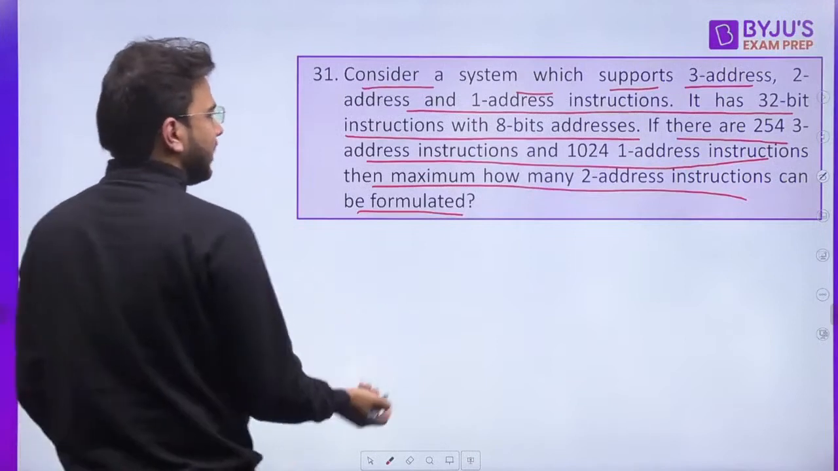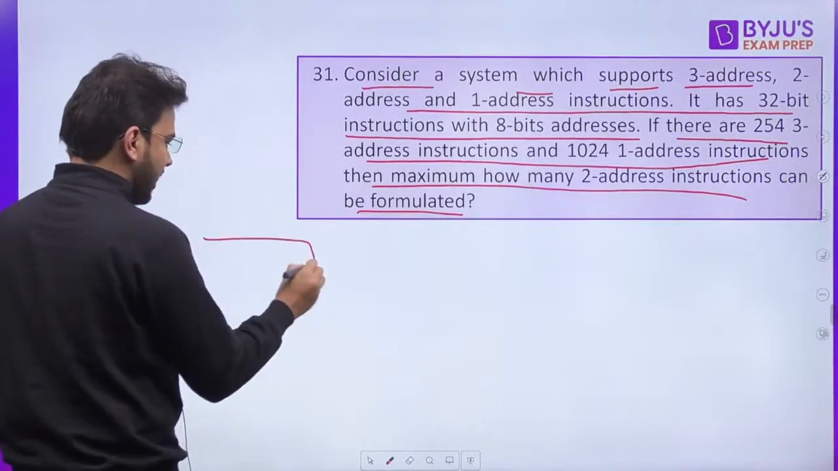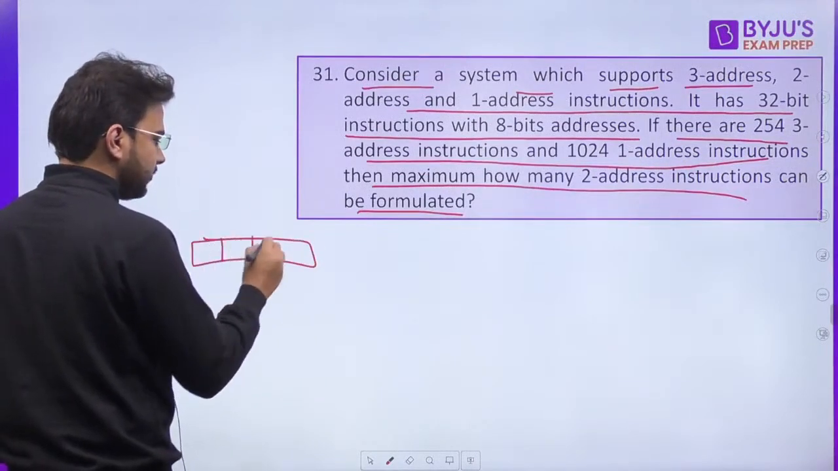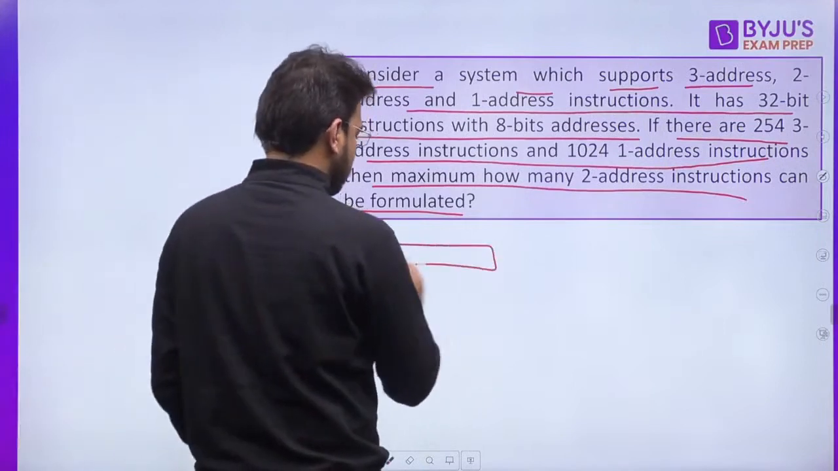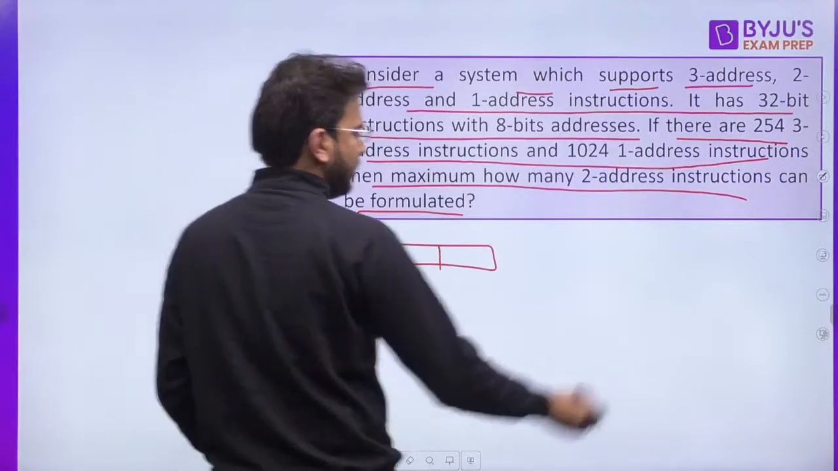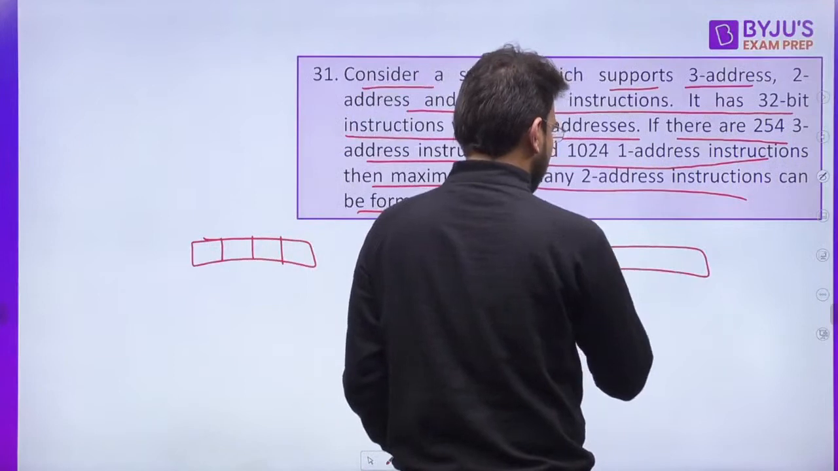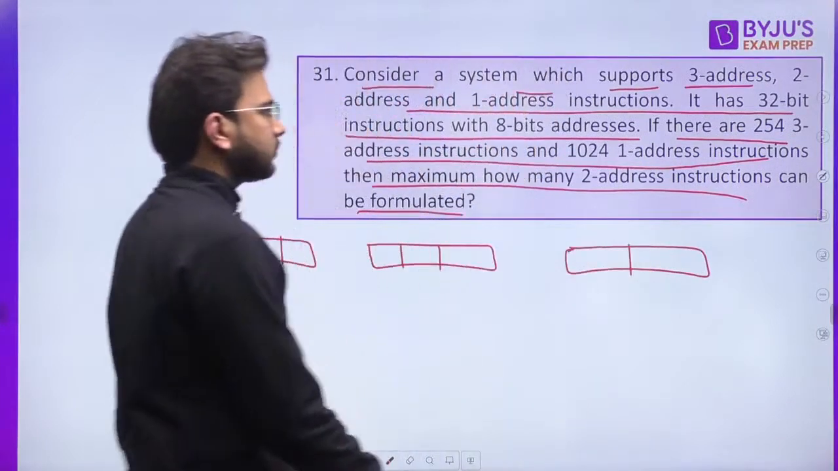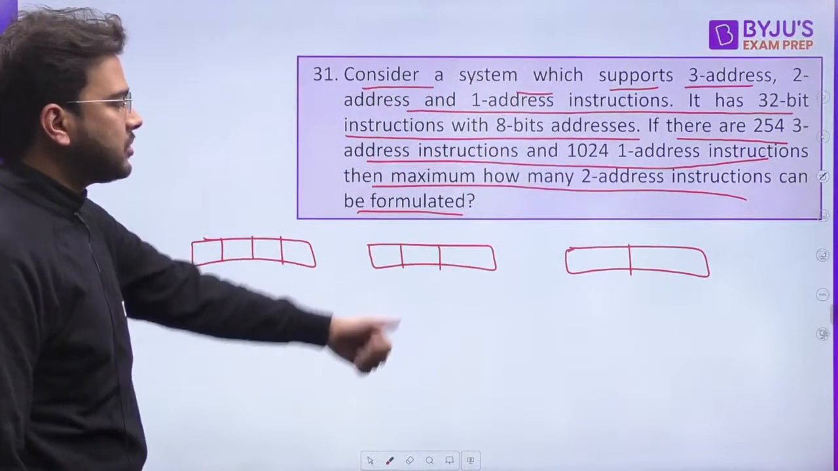Again, the same technique we can apply. So here we have this 3 address field, here we have this 2 address field, and here we have this 1 address. Okay, 3 address instruction, 2 address, 1 address.